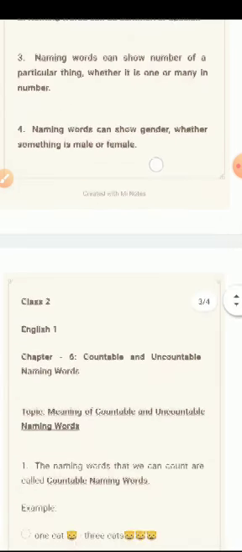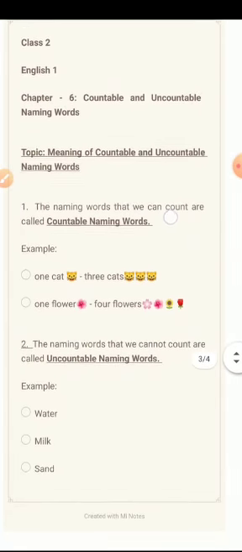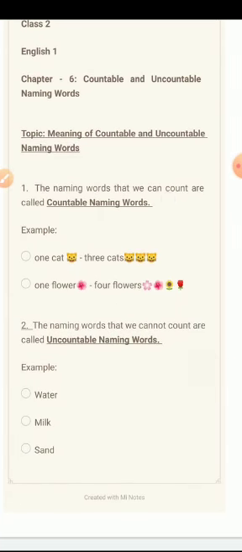Now we are going to learn more about nouns. In this section we will be learning which nouns we can count in numbers and which we cannot count in numbers, but can only show in quantity, like few, some, lots of, many. These words will be used, not the numbers.